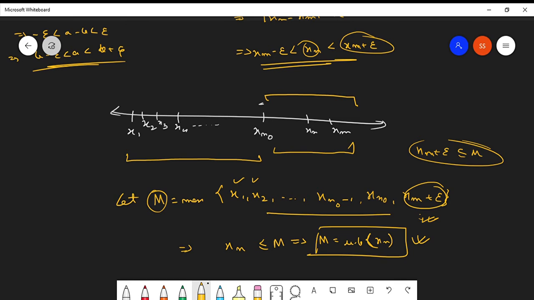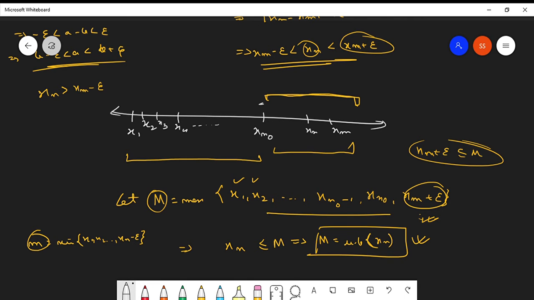Now the lower bound case is exactly the same. From here we can say that xn is greater than xm minus epsilon. So all these elements are bounded below by xm minus epsilon. Instead of maximum, we choose some small m which is equal to the minimum of the same part, x1, x2 and so on, then xm minus epsilon. This m will behave as the lower bound. So we can say that this sequence is bounded both below and above by small m and capital M, and it is a bounded sequence. So Cauchy sequences are bounded sequences. I hope this part is clear, right?